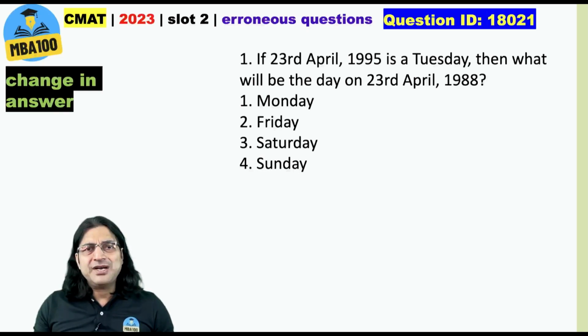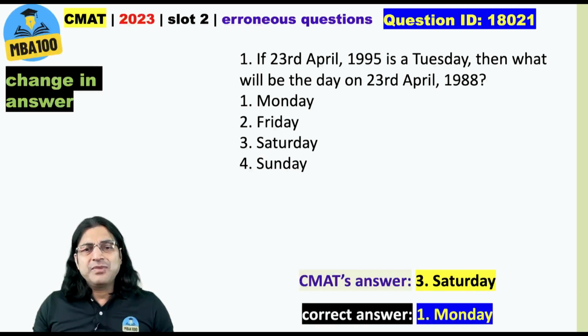Now, this is there in your reasoning section. If 23rd April 1995 is a Tuesday, then what will be the day on 23rd April 1988? The given answer in the official answer key is Saturday, but the actual answer is Monday. And you know from where did they get Saturday?